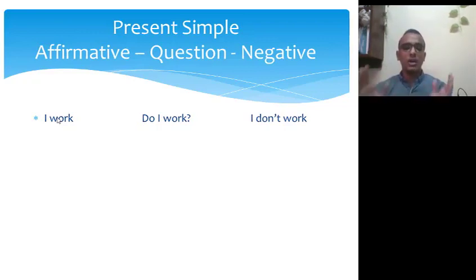Okay, so I work. So I need to change this verb into negative, or put the verb in the negative form. So I use don't to put the verb in the negative form. Just don't? No. We have also doesn't. We are going to know it now. So here, I work. In the negative, I don't work.